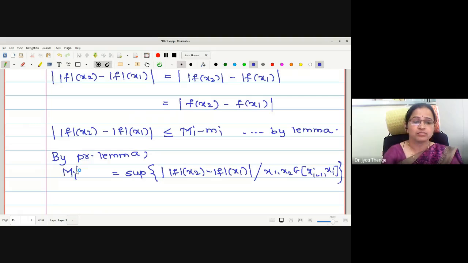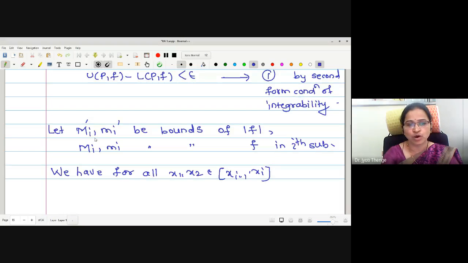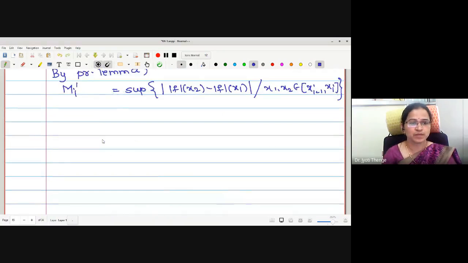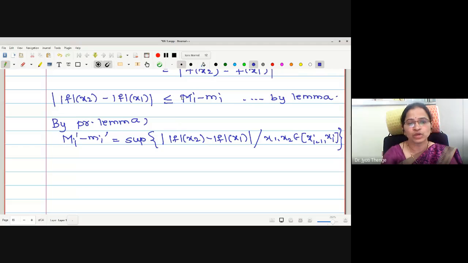Dash, you want to say, because the bounds we have used a notation for mod f, we have used as dashes. Right now? So this is capital Mi dash minus small mi dash. Okay. Now look at the two terms. According to this inequality, if I change the values of x1, x2 over delta xi, then this capital Mi minus small mi works as an upper bound. This works as an upper bound, but for the same set, this is the least upper bound. Okay, this is a suprema, means it is the least upper bound.